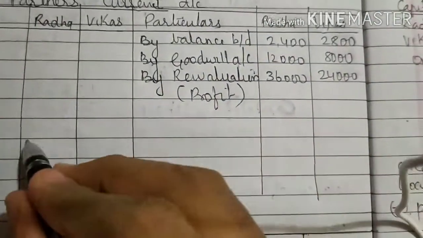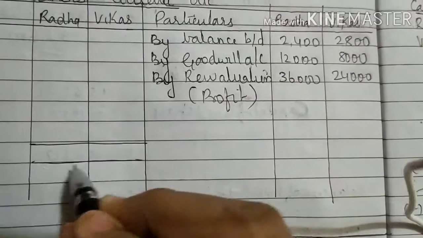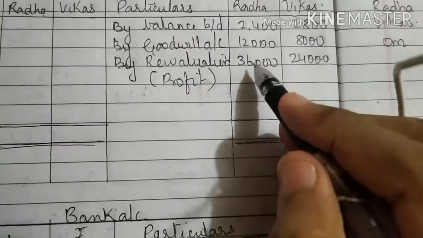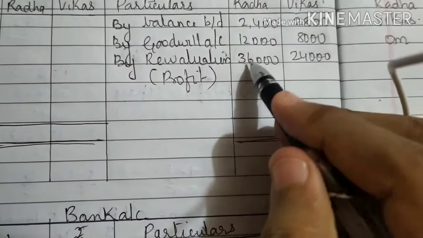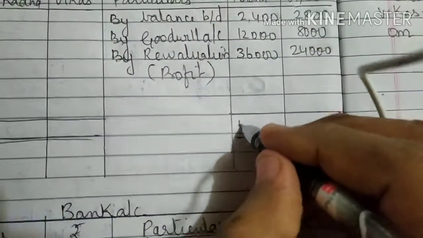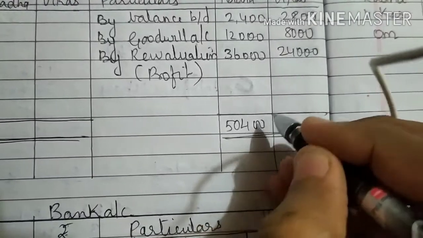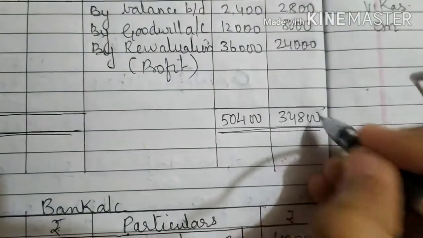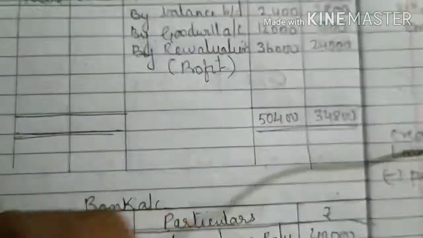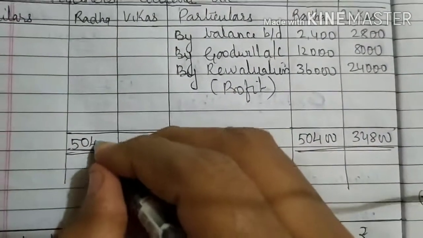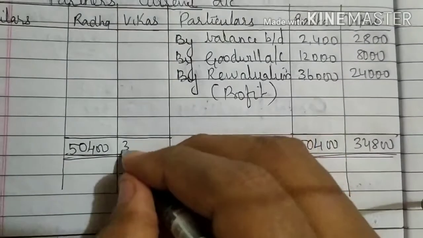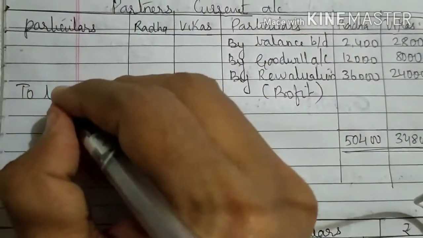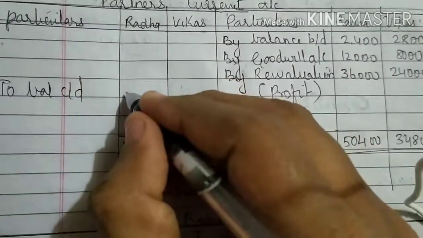Now we close the partner's current account. So 50,400, 34,800. Two balance carry down.